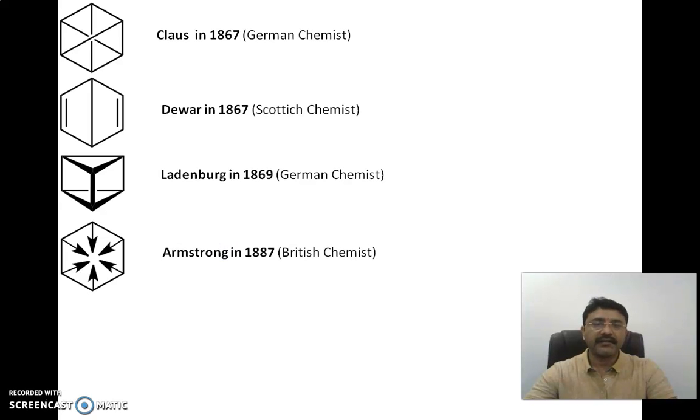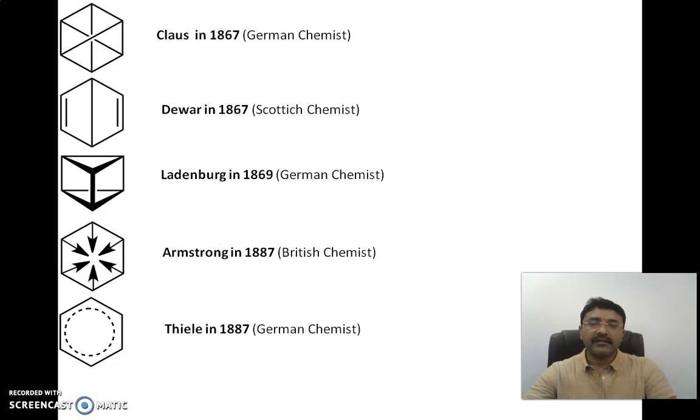In 1887, the British chemist Armstrong gave a structure of the benzene. Then Thiele in 1887, the German chemist, suggested a structure of the benzene like this, which is closer to the structure we are expecting.